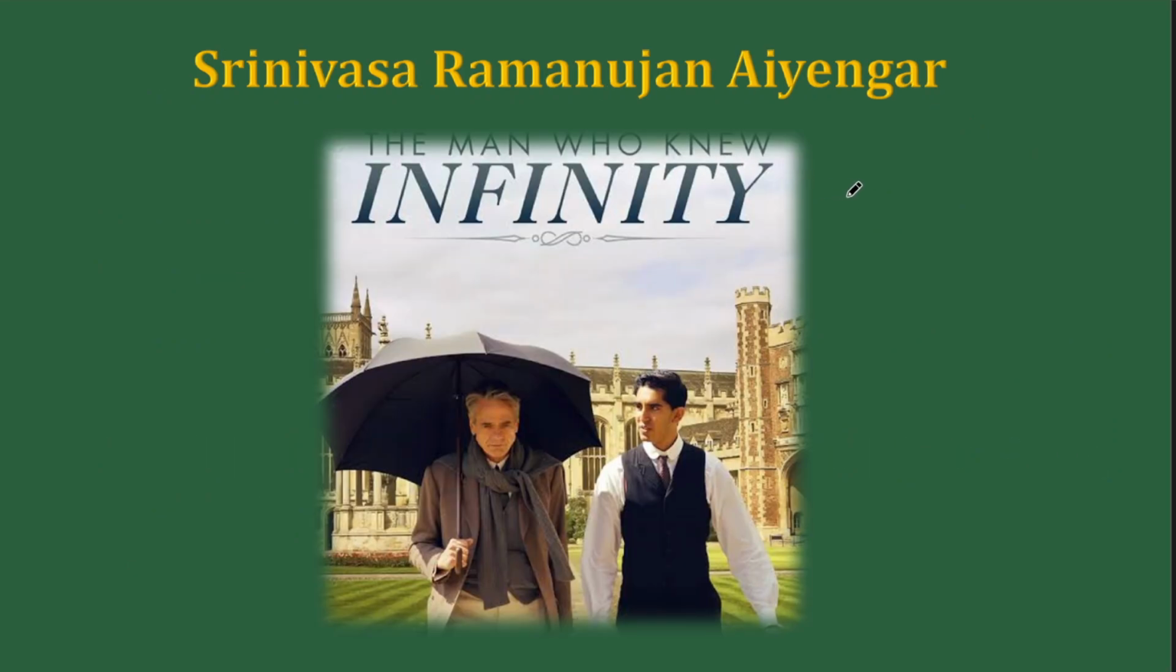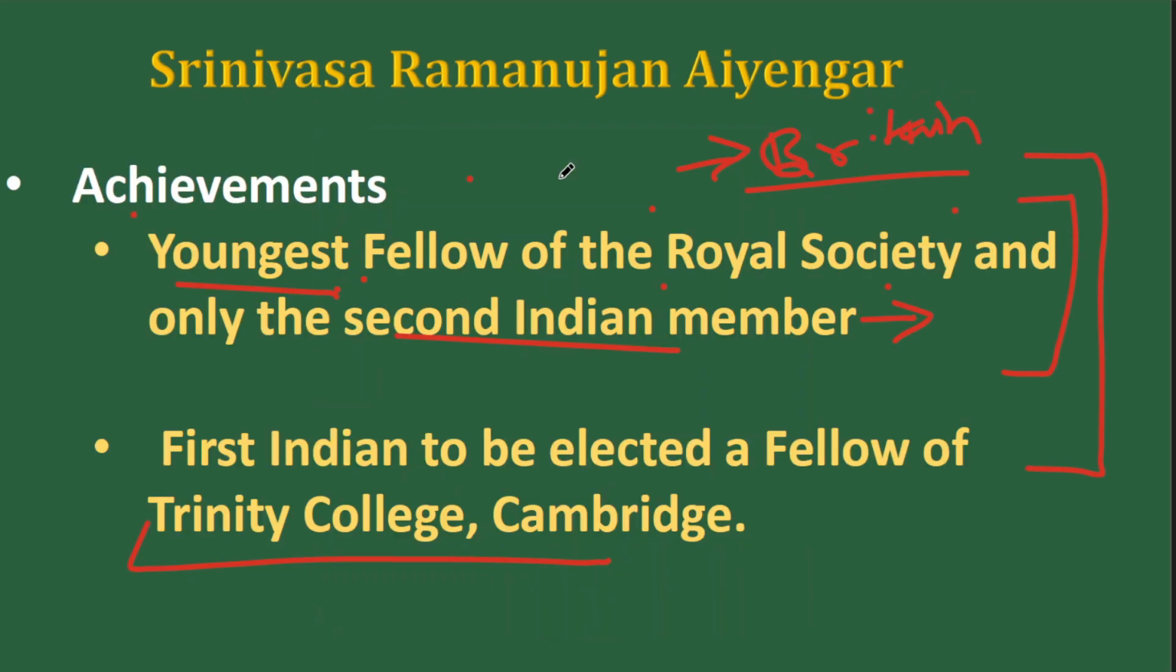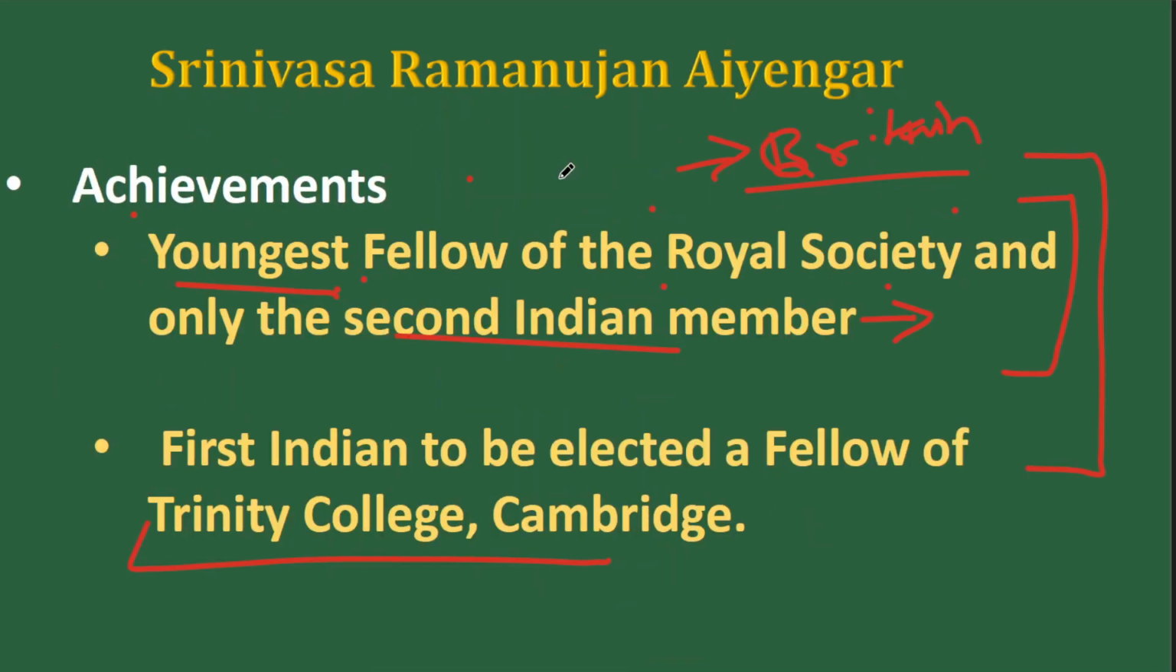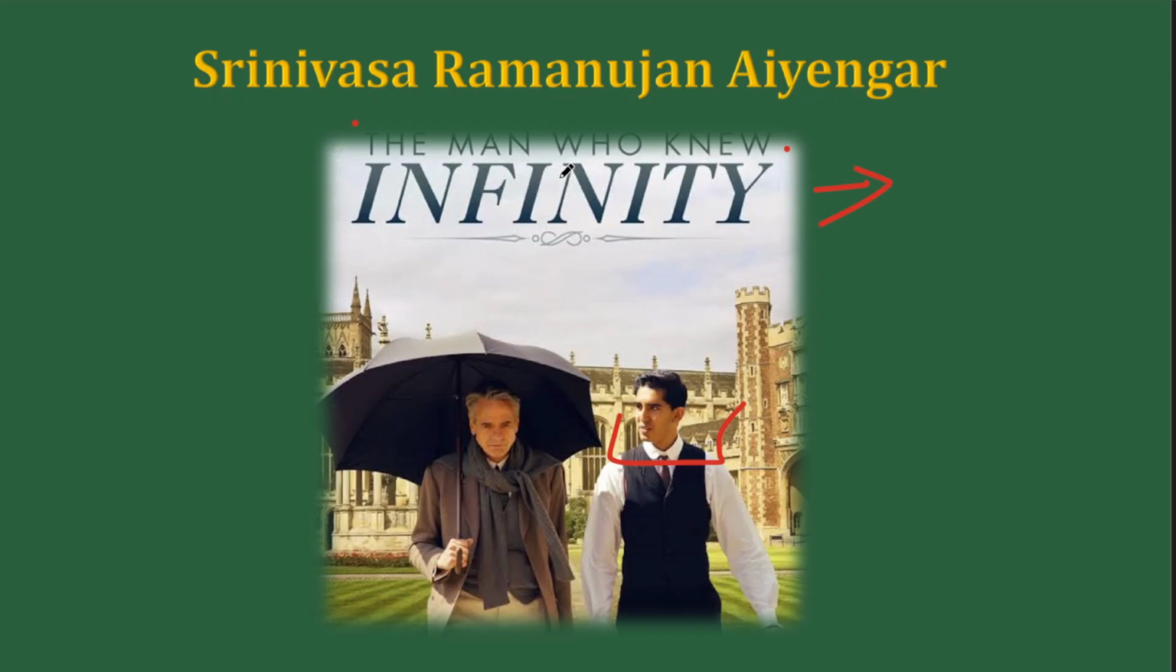Now, this is one movie. The actor from Slumdog Millionaire has acted as Srinivasa Ramanujan in this movie. The movie is named The Man Who Knew Infinity. That's why I said he's one of the most famous Indian scientists. Now here, one more piece of information I would like to add is Srinivasa Ramanujan's association with Cambridge University started with this person, G.H. Hardy.